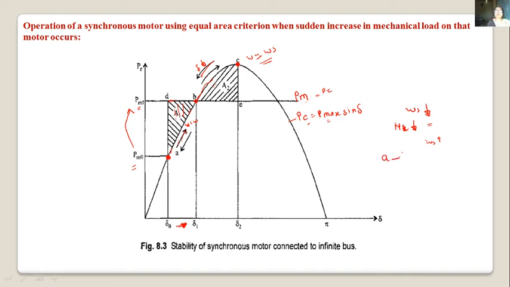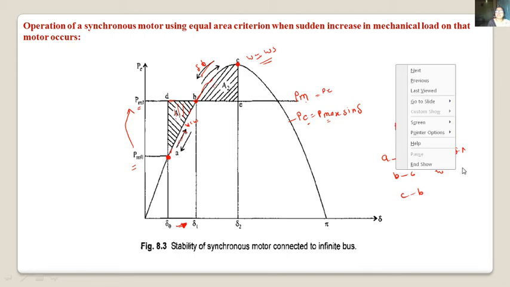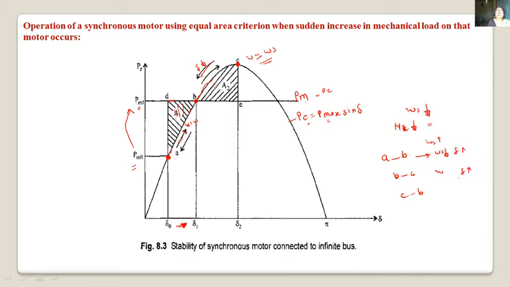It is moving from A to B, then B to C, and then C to B. In the first stage, speed is decreasing and del is increasing. From B to C, speed is increasing and del is also increasing. At point C, speed is equal to synchronous speed.